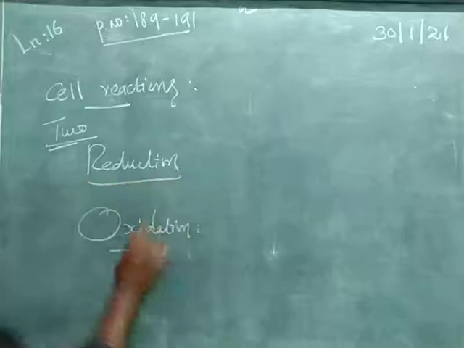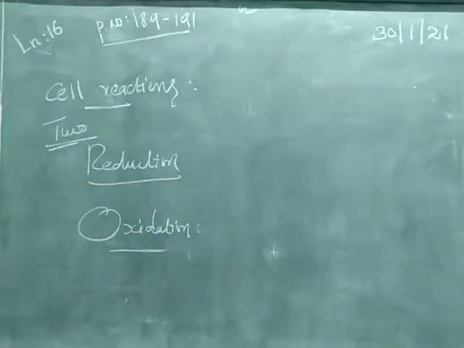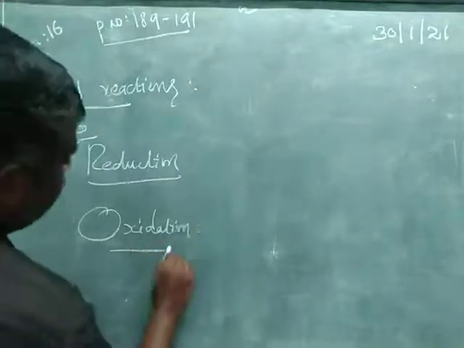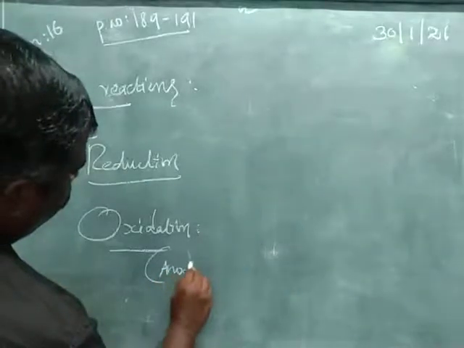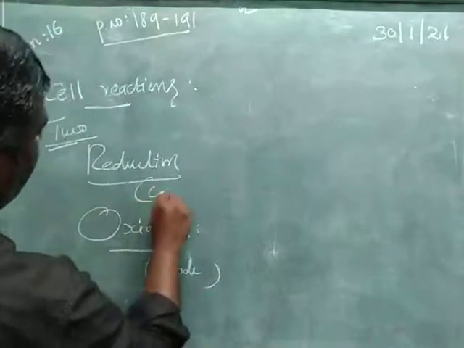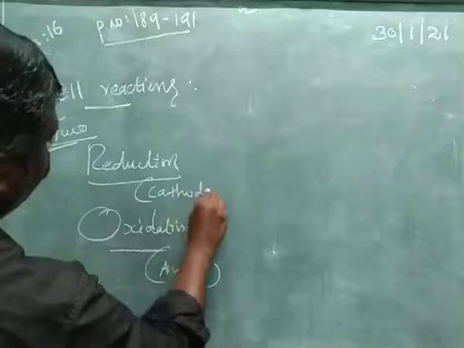What is meant by oxidation? Already we know oxidation means loss of electrons. In electrochemical cells, oxidation takes place at the anode. Reduction takes place at the cathode.